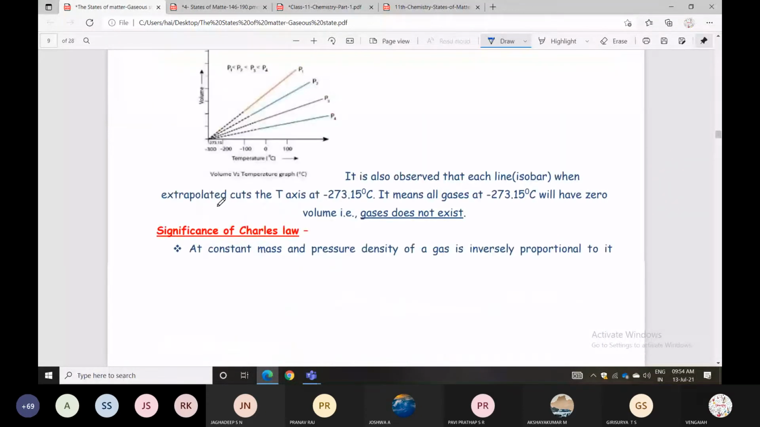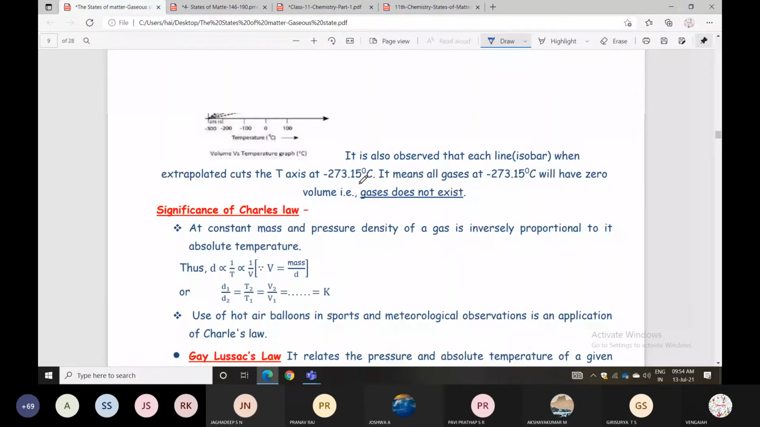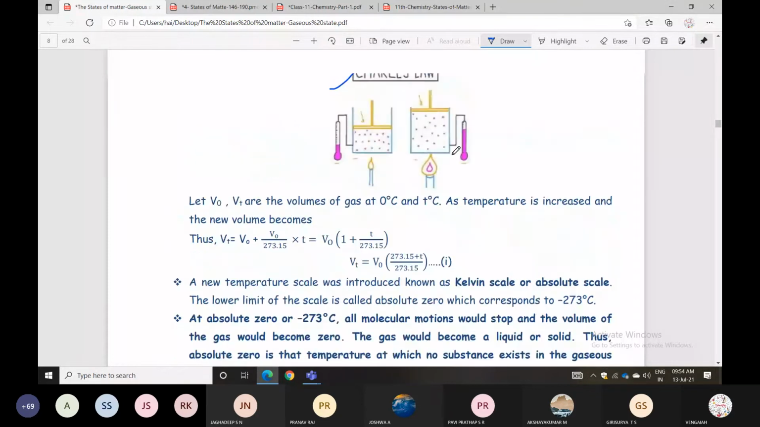At constant P, V is directly proportional to T. Pressure and temperature are directly proportional, volume and temperature are directly proportional, and pressure and volume are inversely proportional. Okay? Listen once again.